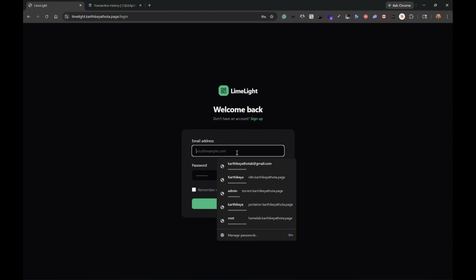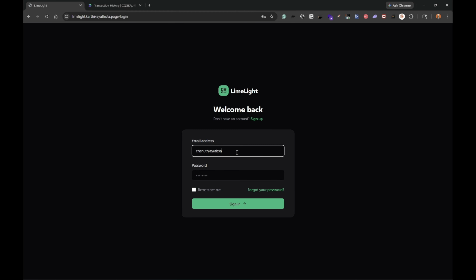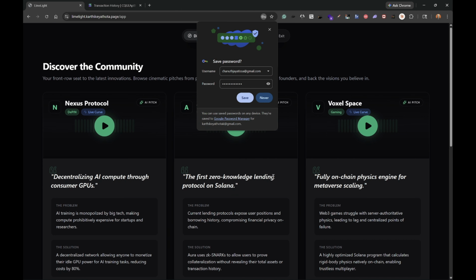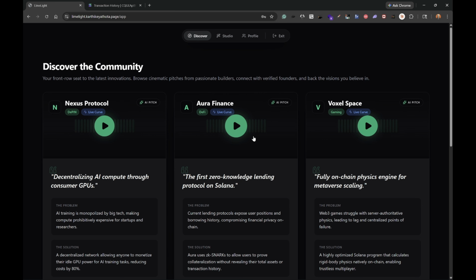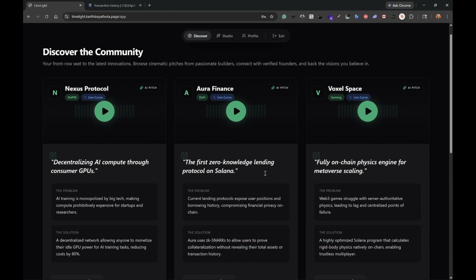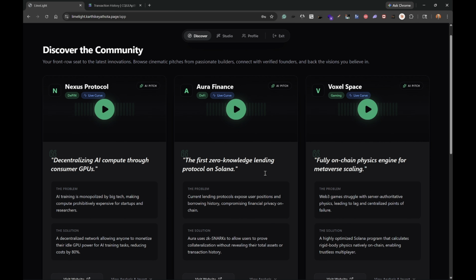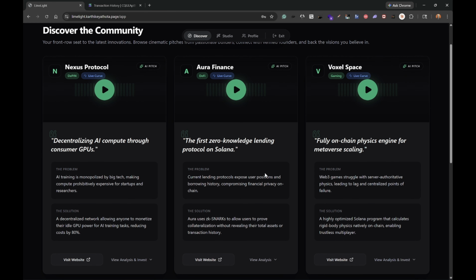I will sign in because I already have an account. I will enter my details and the password too. As you can see, we have used AWS Cognito for this entire ecosystem, and we have used a plethora of AWS services for our application, right? We used AWS Cognito for authentication, AWS Bedrock for multiple features, which I will explain, AWS S3 to dump the video files and audio files that we generated, and the API Gateway to connect all the Lambda functions together. And of course, we deploy the front end in an EC2 instance, as well as the back end, Solana, in an EC2 instance as well, right?